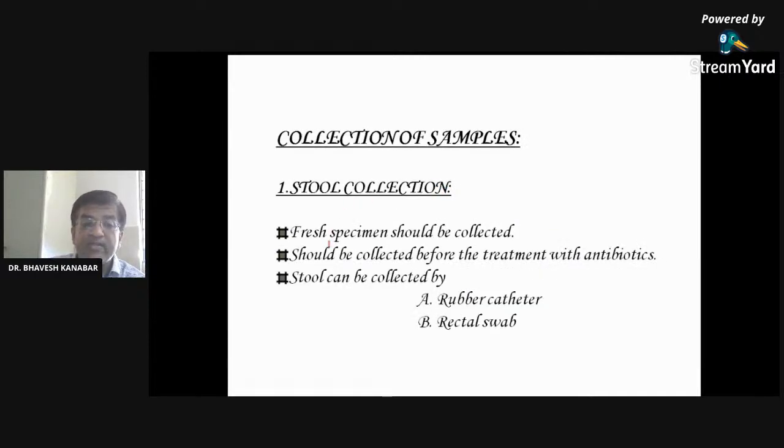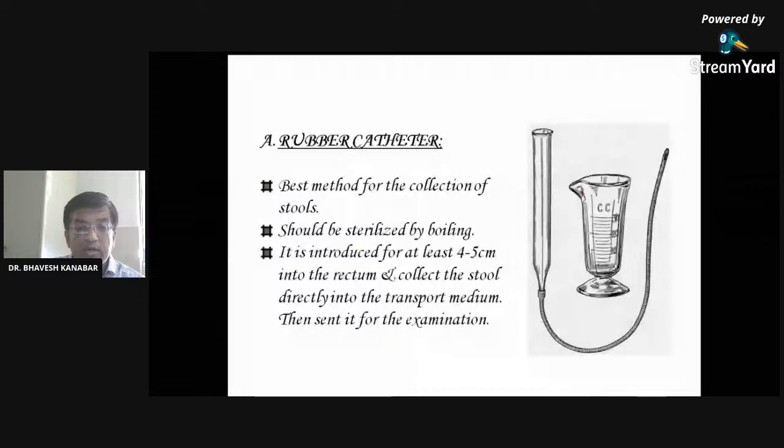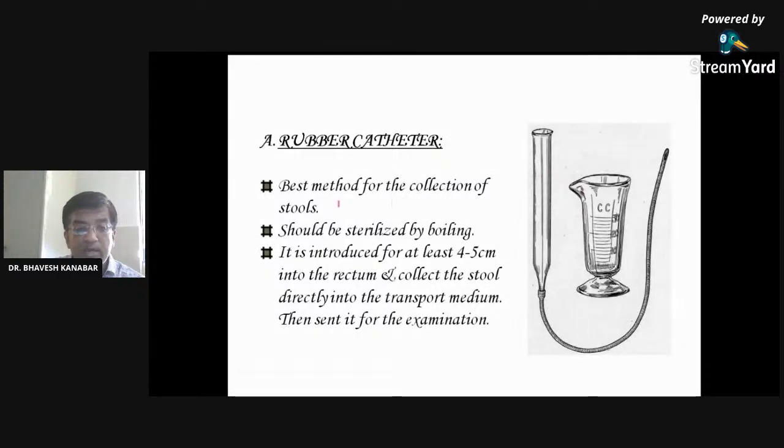For stool collection, fresh specimens should be collected before the antibiotic treatment. If we collect the stool sample after giving antibiotic, then the organism will be killed, so in laboratory diagnosis we cannot see this organism, right? Stool should be collected by rubber catheter or rectal swab. The rubber catheter method is the best method for collection of the stool. This is the rubber catheter. It is introduced into the rectum for at least 4 to 5 centimeters and collects the stool directly.